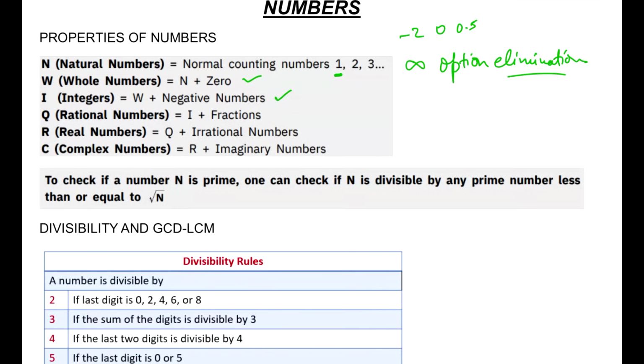If we come to real numbers, it is the place where we also include the rational numbers and irrational numbers. I just skipped over rational numbers. So rational numbers is a place where you also include the fractions. But then comes irrational numbers.